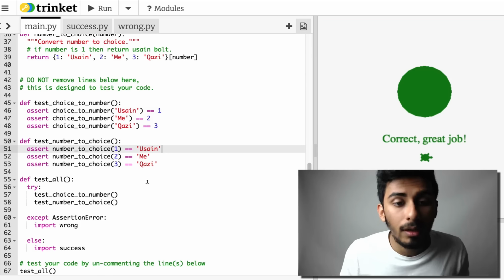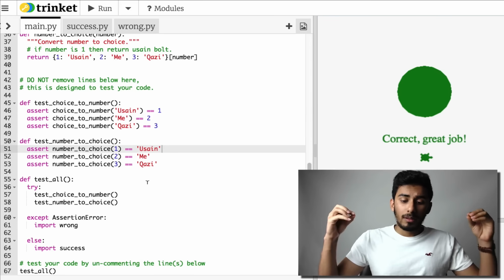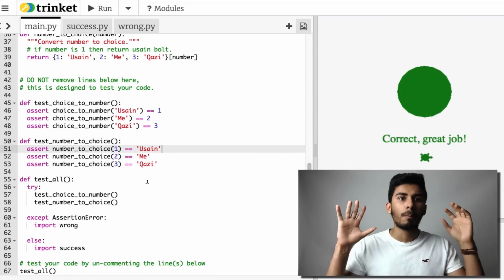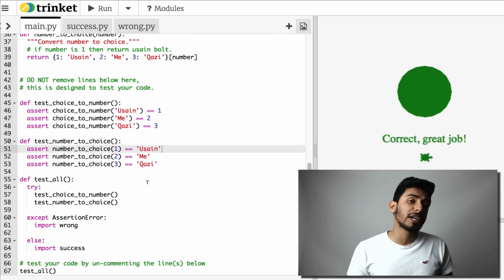Awesome. If you guys didn't get it, no worries. If the dictionary thing was new to you, perfect. This is all supposed to be new for you guys.